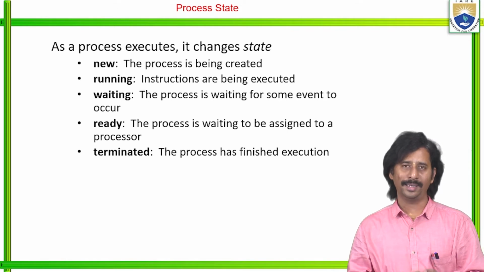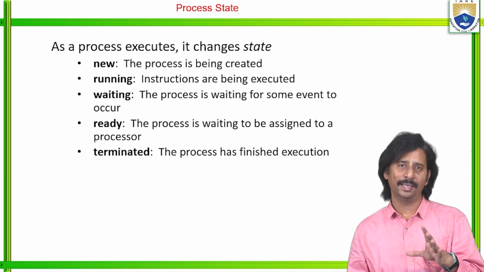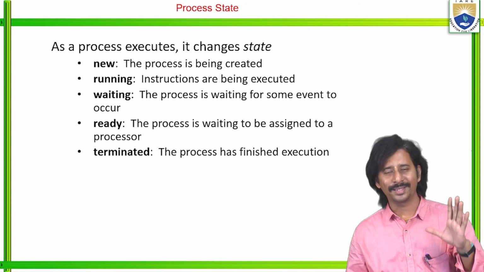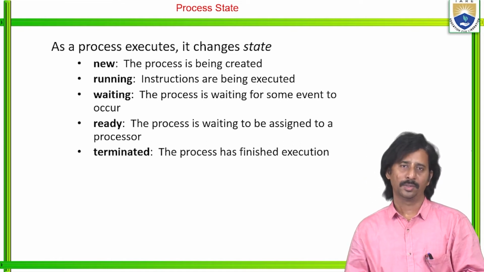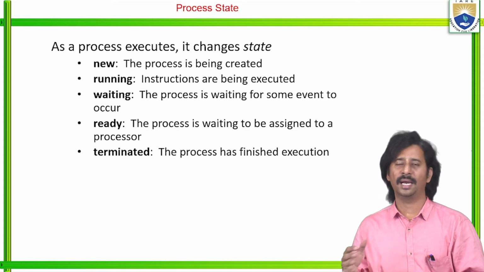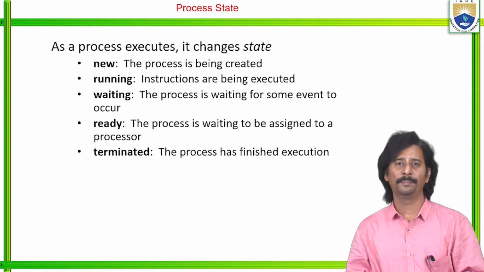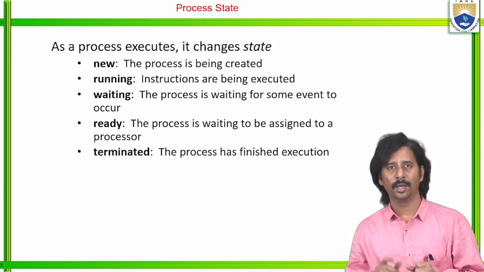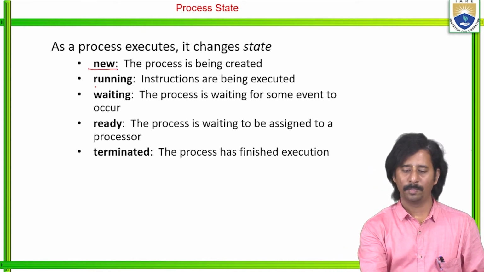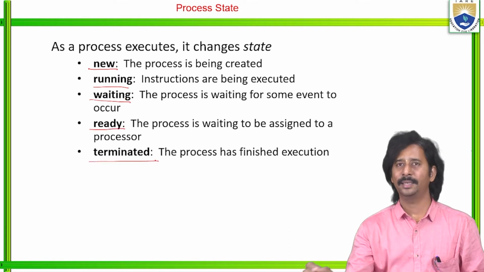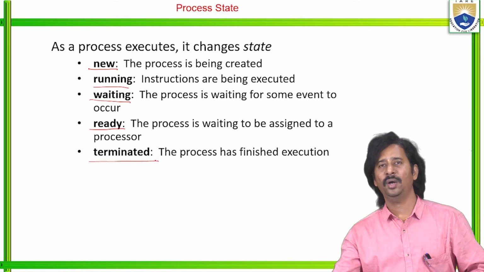But internally there exist a number of states related to the process. Those we call the 5-state process model. Those 5 states are new, running, waiting, ready, and terminated.